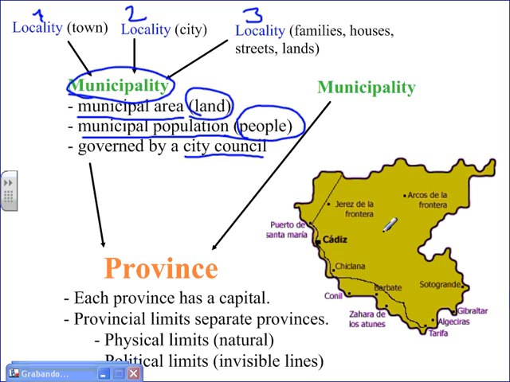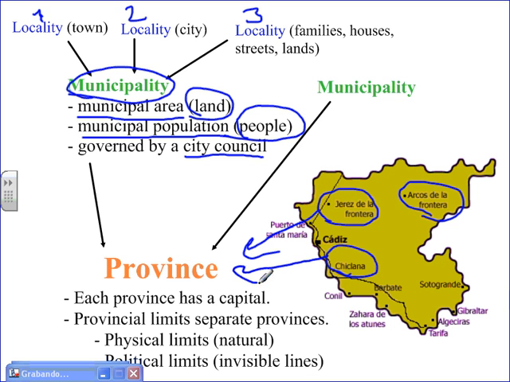So for example, here's the province of Cádiz. This is the municipality of Jerez de la Frontera. We have Arcos de la Frontera. We have Chiclana. All these communities, all these municipalities form the province of Cádiz. Each province has a capital. In this case, the capital of Cádiz is the city of Cádiz.